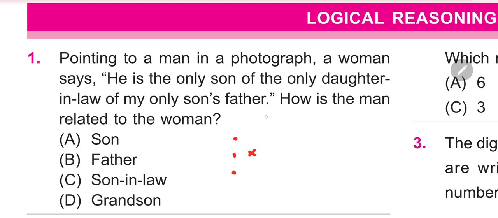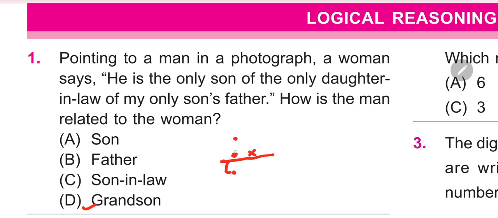It means there are 3 generations. If only 2 generations were involved, the relation would be son, daughter, or similar. But here there is a next generation also, so there are 2 generations gap. So how is the man related to the woman? The man must be the grandson of the woman, because 2 generations are involved.